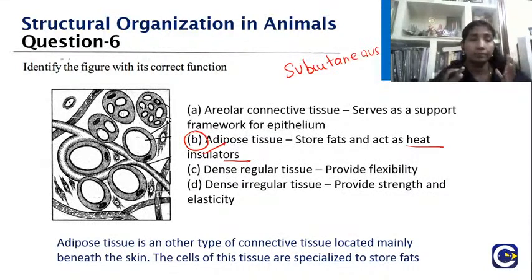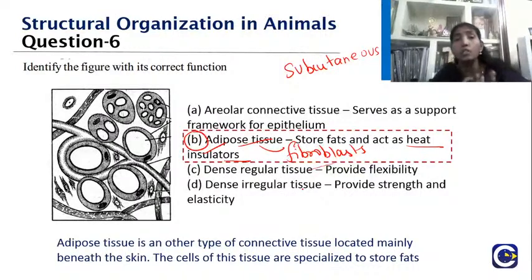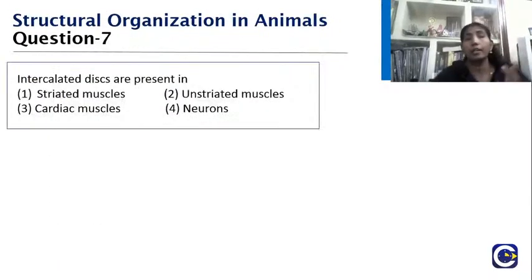the fat is stored. Now you can see this even in animals, like the blubber we have, no? It's like this only, the fat that will be stored, okay? So they are actually derived. Now the question can be put forth like this: the adipose tissue is derived from where? It is derived from the fibroblast, okay? Whereas the others are not fitting with their own function. So the answer is what? The adipose tissue, okay?